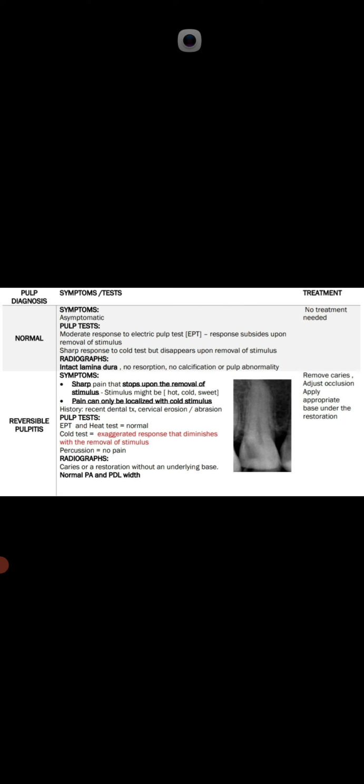On percussion there is no pain. In the radiograph, there will be caries or restoration, but no underlying base, and normal periapical area and periodontal ligament width. Treatment: remove caries, adjust occlusion, apply appropriate base under the restoration. Meaning for reversible pulpitis, we give a filling, meaning restoration.